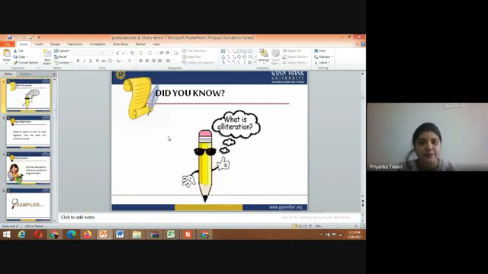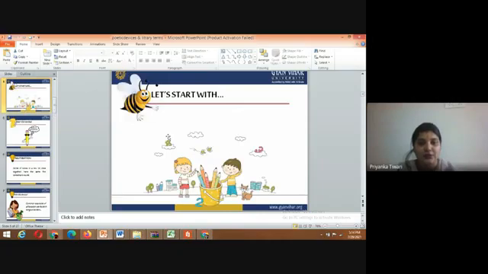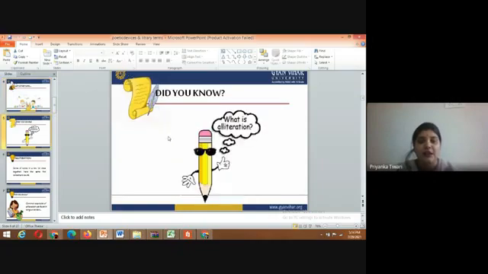Do you know what alliteration is? First we will learn the definition of alliteration and different examples.